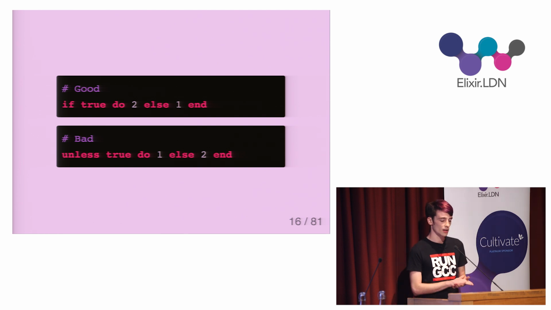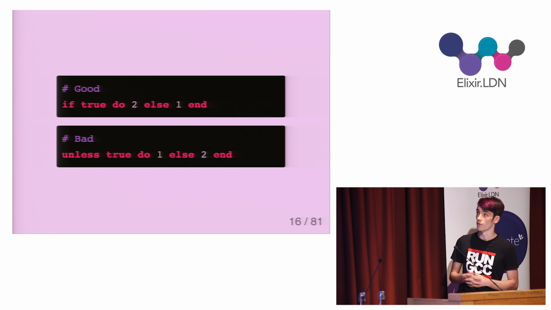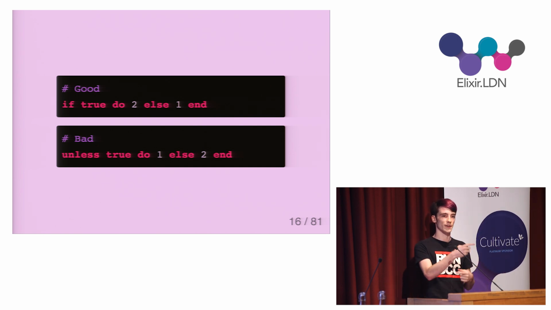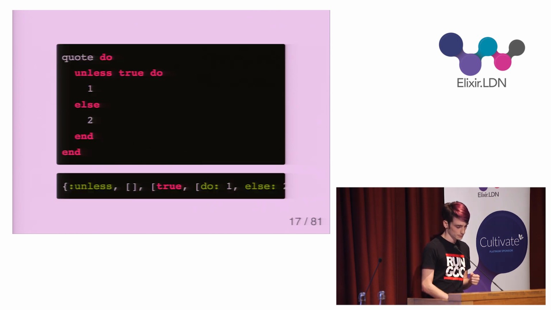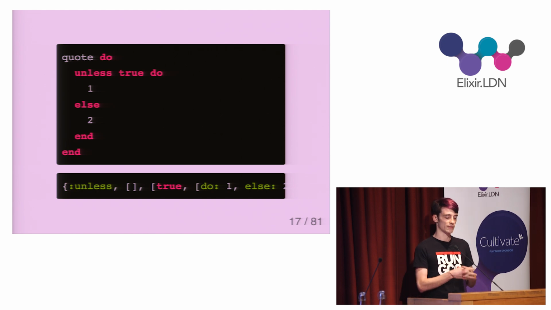So now I've learned a little about an AST and how to obtain it. I can use it in the linter. So say I want to forbid the use of the unless macro with an else clause, as I think it would be better written as an if in order to prevent the double negative. So with an AST, I can enforce this by walking across the tree until I come to the offending pattern. And the offending pattern in this case is a node with the atom unless in the first position, making it a call to the unless macro, and then an else block in the second child of that node.